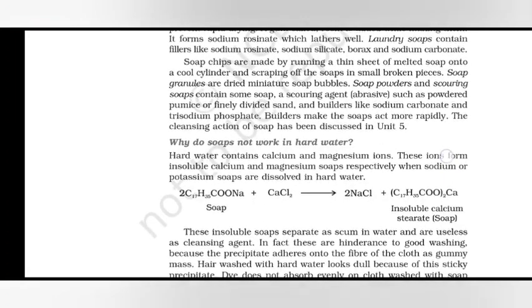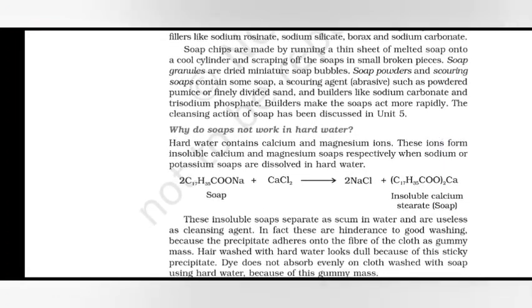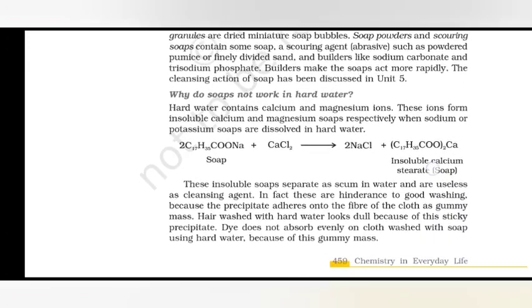Laundry soaps contain fillers like sodium rosinate, sodium silicate, borax and sodium carbonate. Soap chips are made by running a thin sheet of metal soap on a cool cylinder and scraping off the soap in small broken pieces. Soap granules are dried beneath the soap bubbles. Soap powders and scouring soaps contain some soap, a scouring agent such as powdered pumice or finely divided sand, and builders like sodium carbonate and trisodium phosphate.